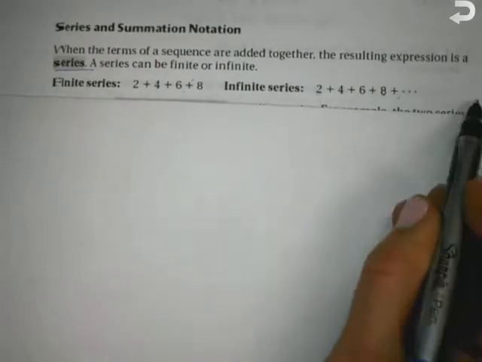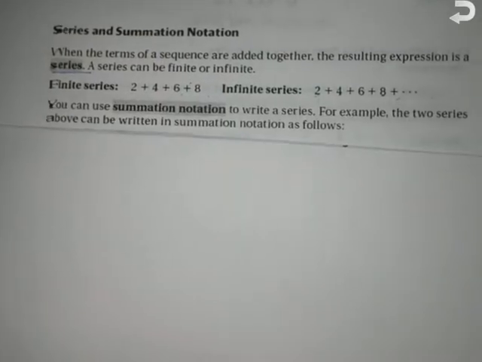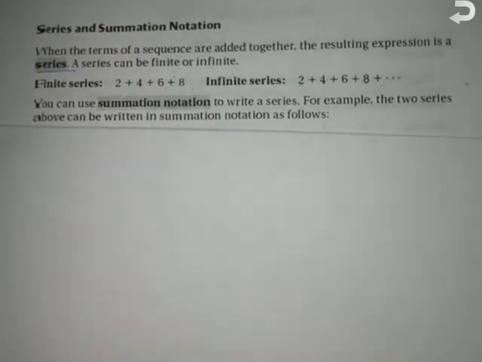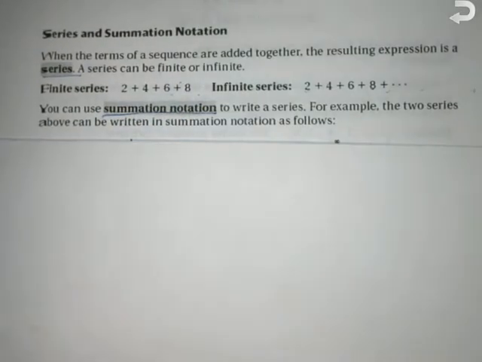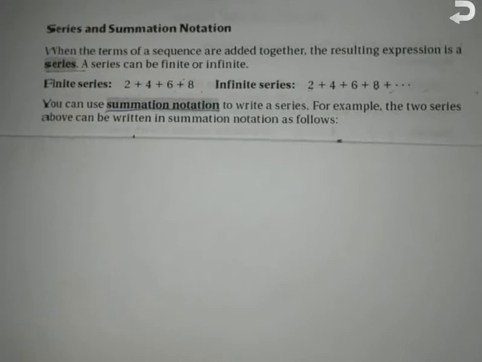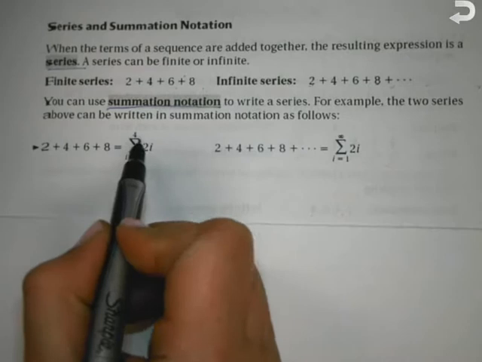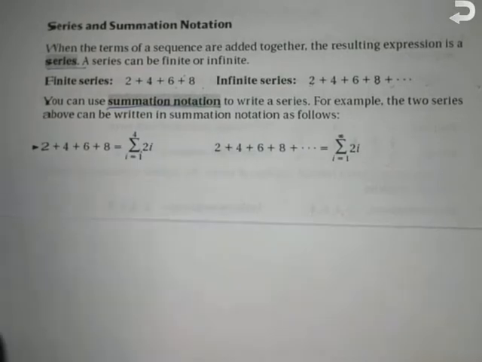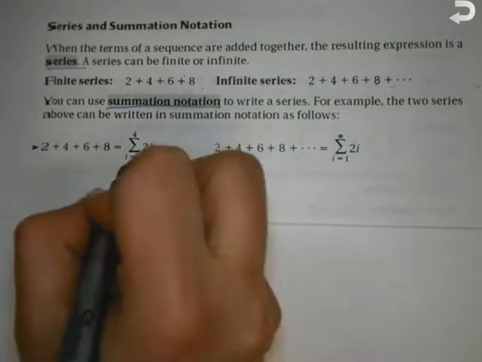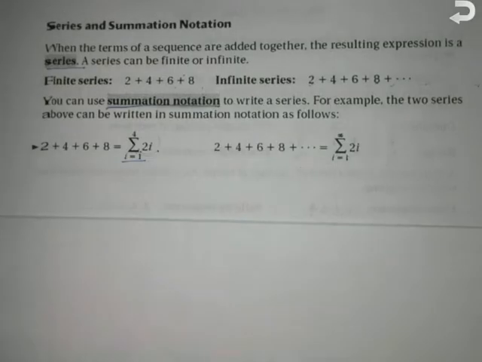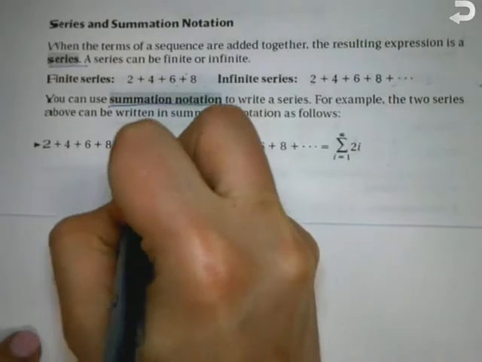We have a different type of notation for series and their sums. It's called summation notation, which is kind of fun to say because it rhymes. For example, we take the Greek letter sigma, the big E. In math, it means sum. So whatever we're taking, you're adding it all together. I equals, that is where we're starting. So this is your first term. They're telling you we're starting at 1.